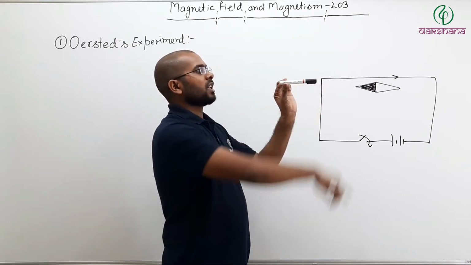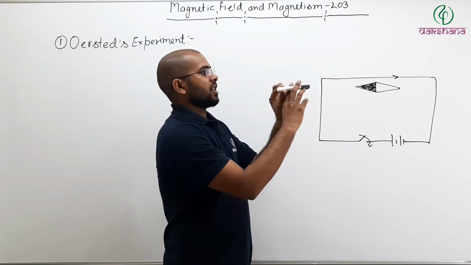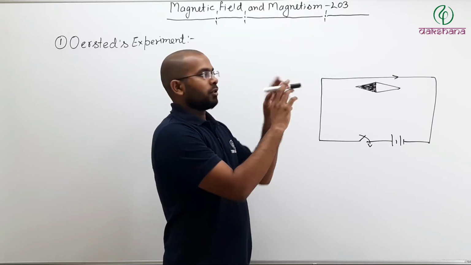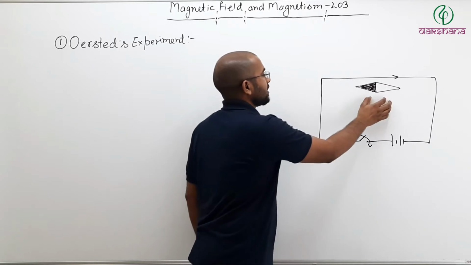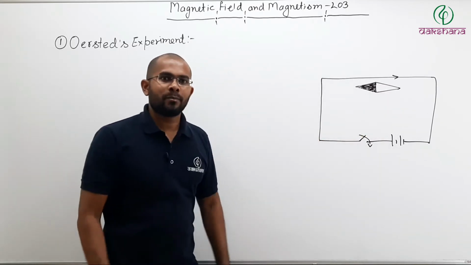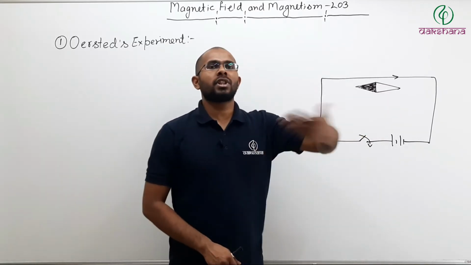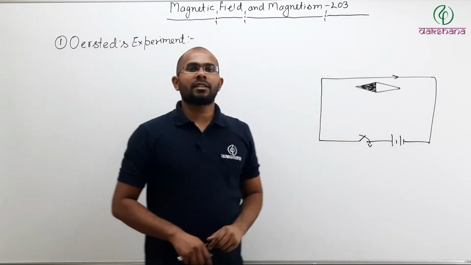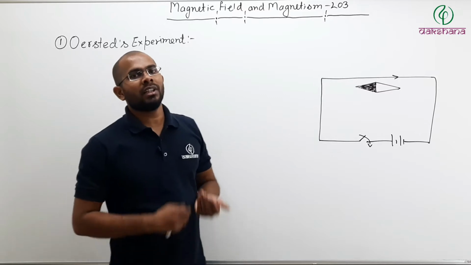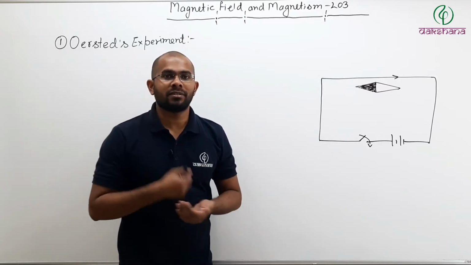When I switched on the current, it changed its direction, meaning the total magnetic field in this area changed. Meaning, who is producing the extra magnetic field? The current carrying conductor should be producing the extra magnetic field.